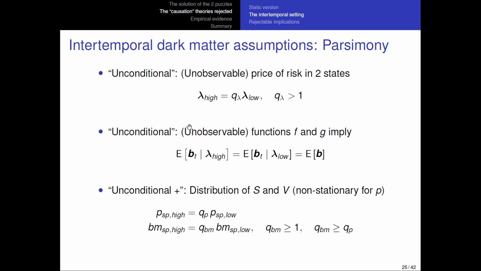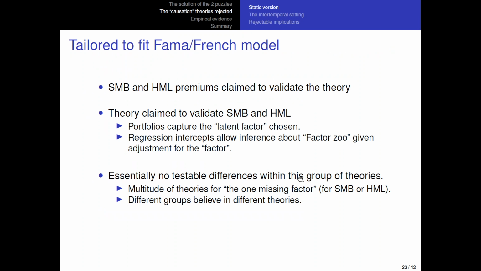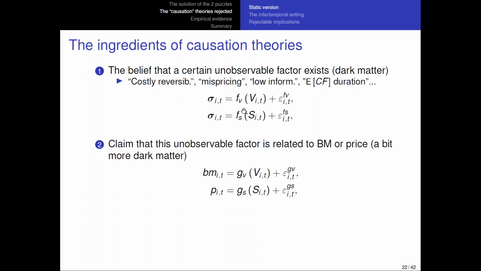If I want to apply the same type of reasoning that I used here, then it would be high price of risk state, low price of risk state, and the spreads, it's not the spread in book to market actually, right? It's the spread in this underlying, whatever is the factor that they chose to explain these factors here.